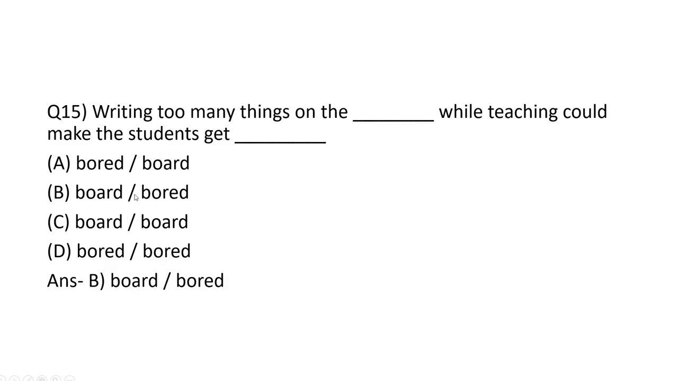Next question: writing too many things on the dash while teaching could make the students get dash. So the option is board and bored. So it is: writing too many things on the blackboard while teaching could make the students get bored. So the answer is B, that is board and bored.